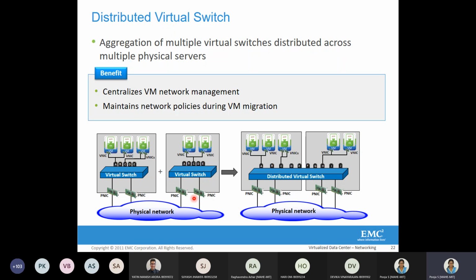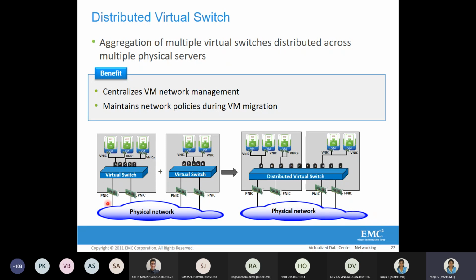This helps in better utilization of resources. And when we are talking about the management server, when the migration is happening, it is also made sure that the network policies are adhered to.